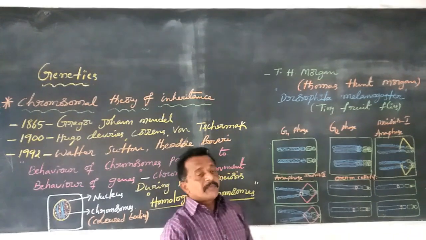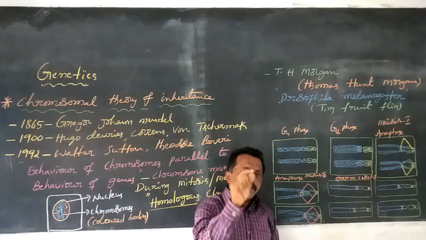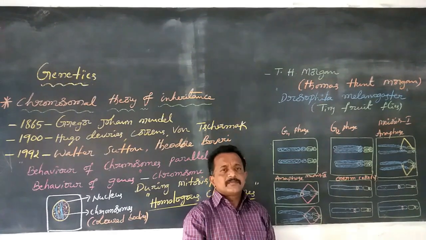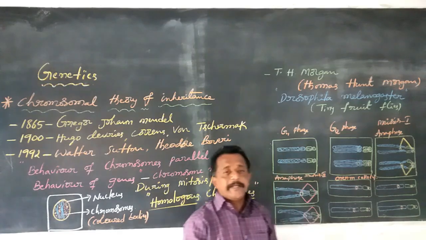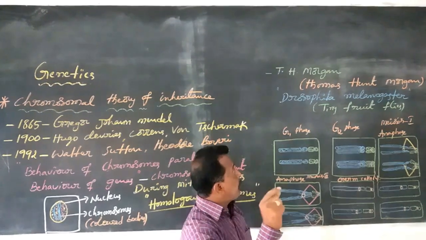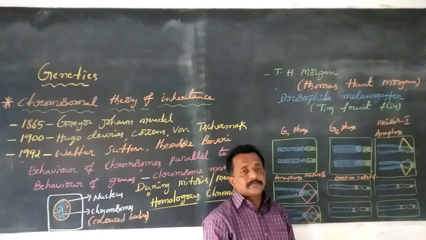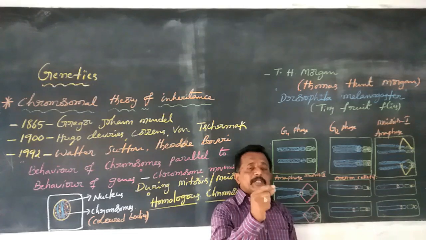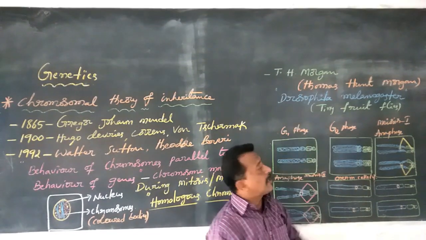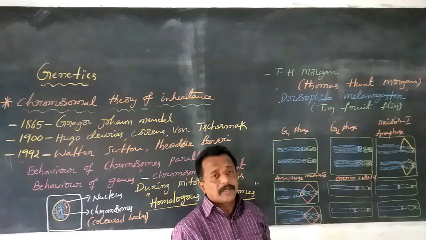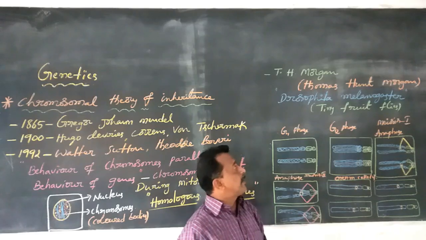And then this chromosome theory of inheritance was tested experimentally using one organism, the tiny fruit fly, Drosophila melanogaster. The experimental proof of the chromosomal theory of inheritance was discovered by T.H. Morgan, that is Thomas Morgan, in Drosophila melanogaster.